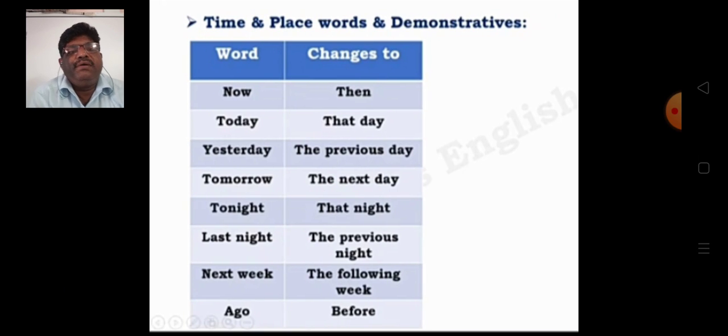Some more information about reported speech: time and place words and demonstratives. The word now changes into then in reported speech. Today becomes that day. Yesterday becomes the previous day. Tomorrow becomes the next day. Tonight becomes that night. Last night becomes the previous night. Next week becomes the following week. And ago becomes before.